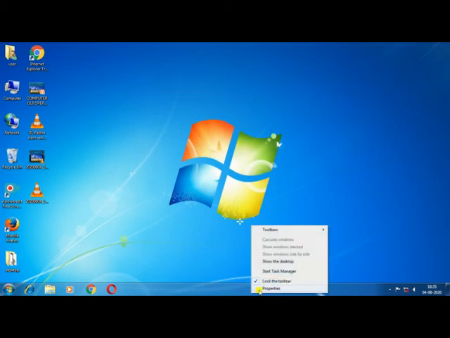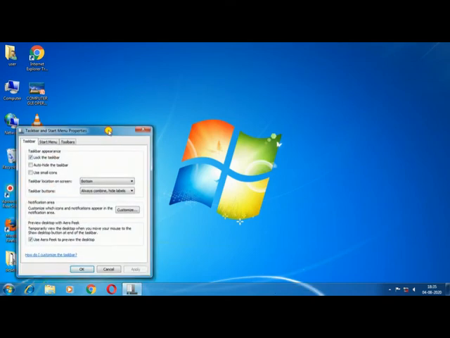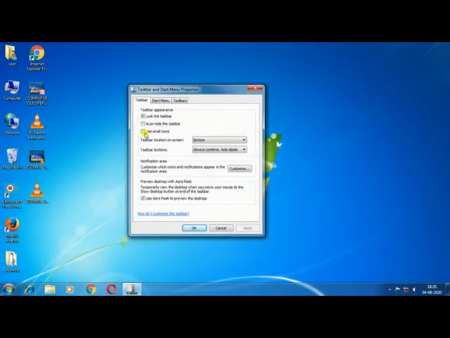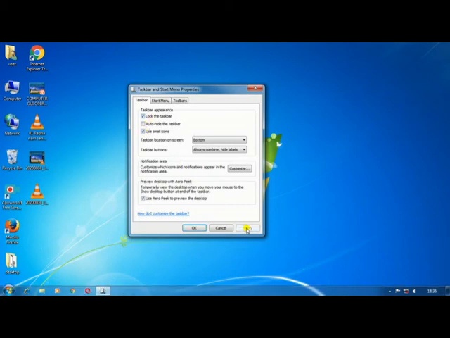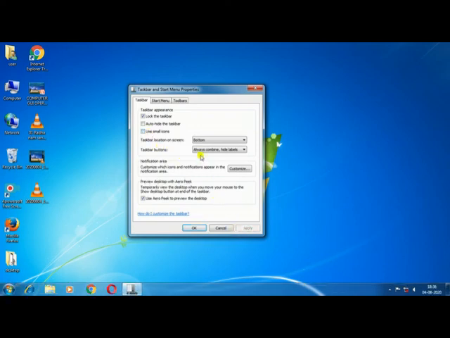Now again click on taskbar by right button and then click left on properties. Now you are seeing use small icons. Now if you click on this button and press apply, the icons are smaller than before. Now if you want to change the location of this taskbar, you can change the location by doing this.